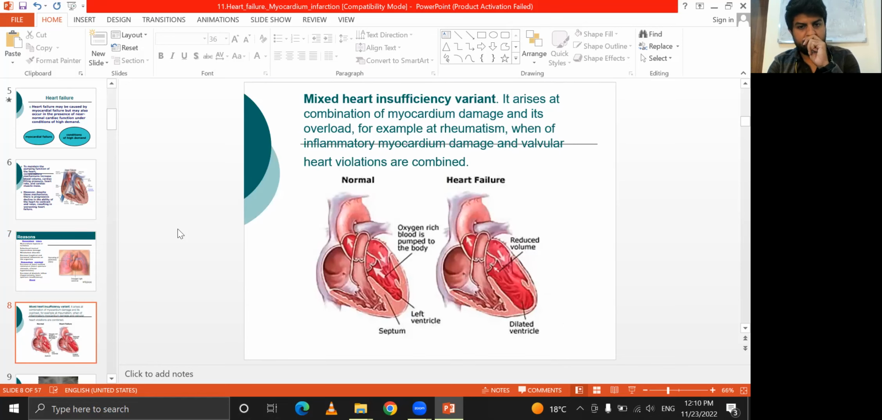The mixed heart insufficiency variant is a combination of myocardium damage and its overload, for example when inflammatory myocardium damage and valvular heart lesions are combined.